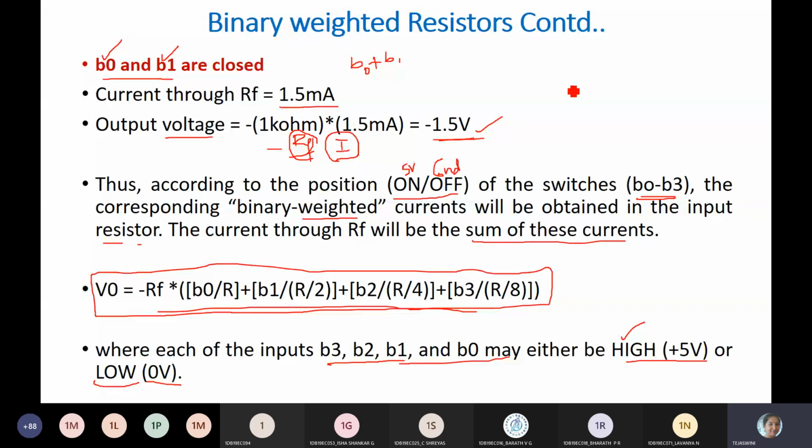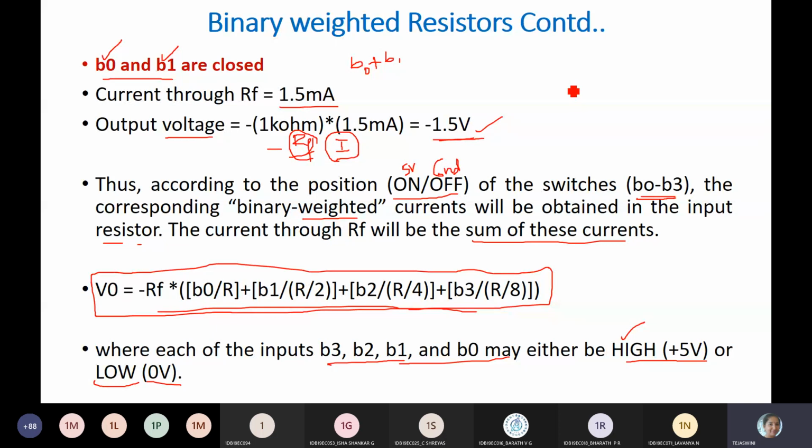Similarly, 10 bit requires 2 power 10, which is 1024 combinations. Is it possible to do 1024 conversions? No. And what is the complication you have observed here?